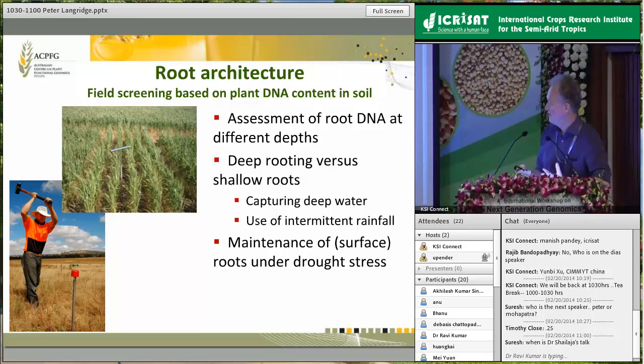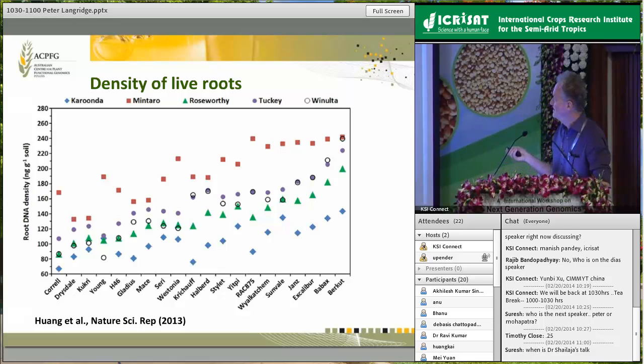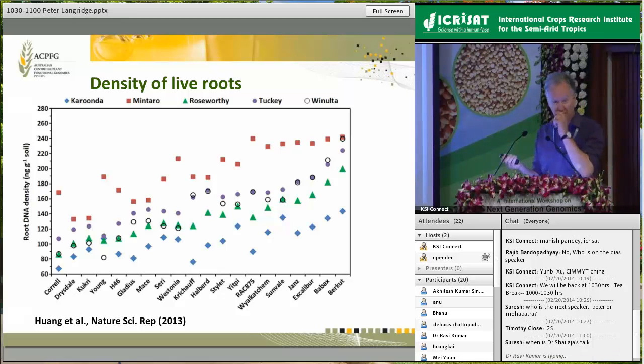This is an example of the sort of results that one gets from that. So this is essentially screening at 5 different field sites, a series of varieties, and really looking at the surface roots. So looking at the distribution and the viability of roots within the surface 10 or 20 centimetres. And firstly, you can see that in the low-yielding sites, we have very poor root development generally, but we see a huge genotypic variation in the way in which the plant's responding to drought stress.